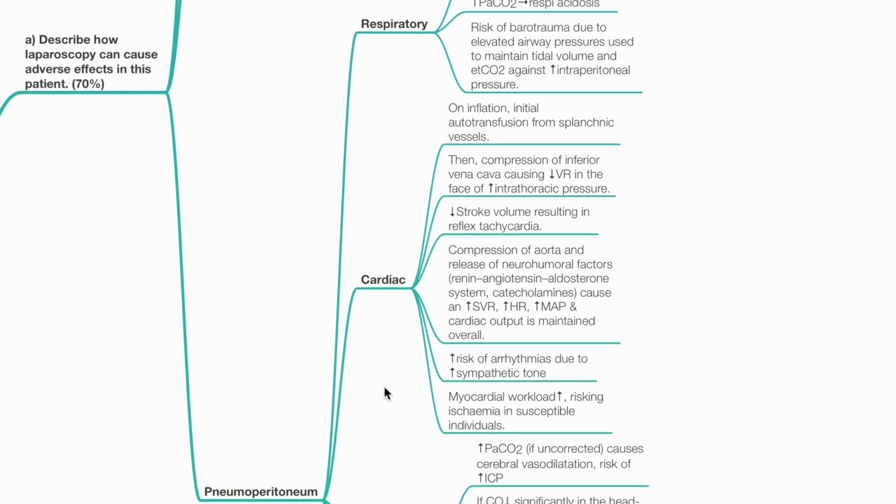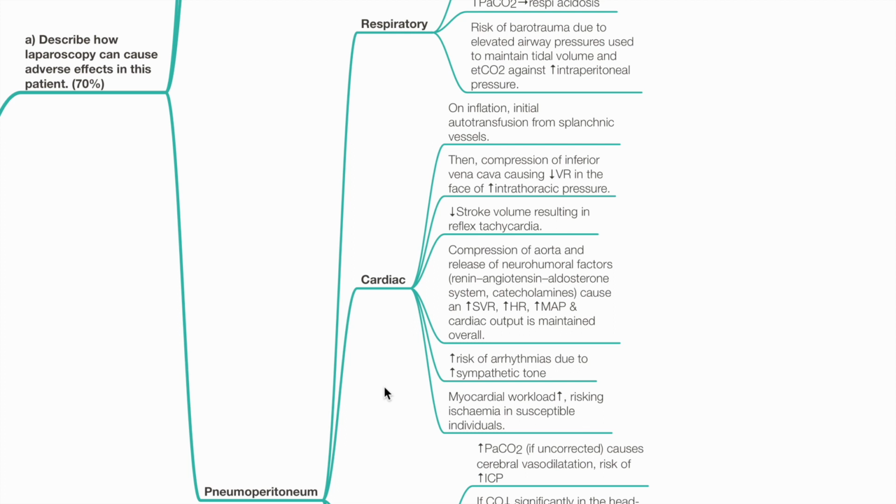Cardiac effects. On inflation, initial autotransfusion from splanchnic vessels occurs. Then compression of IVC reduces venous return in the face of increased intrathoracic pressure. This leads to reduced stroke volume and reflex tachycardia. Compression of aorta and release of neurohumoral factors, such as that from renin-angiotensin-aldosterone system and catecholamines, cause increased SVR, heart rate, and MAP, maintaining cardiac output overall.